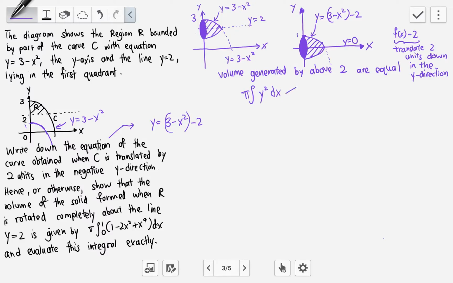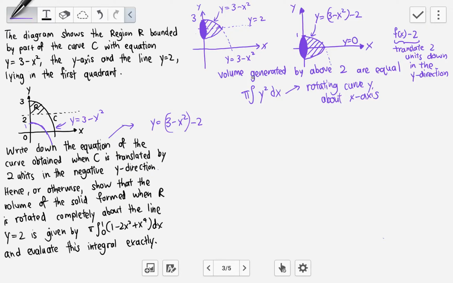This formula is for rotating curve y about the x-axis. It's not for rotating curve y about the line y equals 2 or any other line or any other curve.